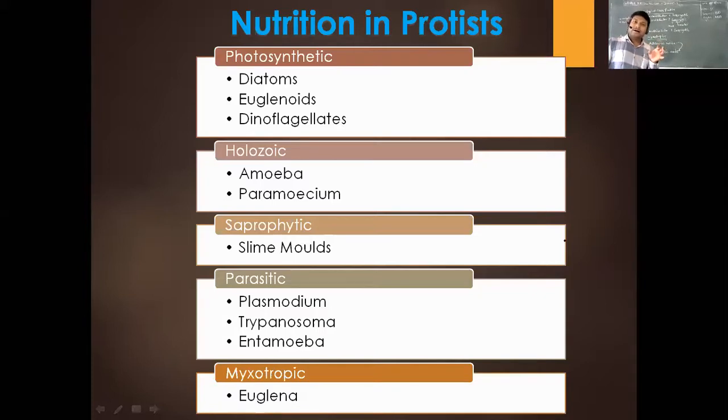Now that is something unique, and you see that in the case of Euglena. That is the reason why Euglena was difficult to place in any of the groups. Again, in the detailed class later in the NEET, I will tell you why Euglena was difficult to place in a particular group. So Euglena is both autotrophic as well as heterotrophic in its mode of nutrition. When the sunlight is available and the environment is all right, they can produce the food. At that point of time, they follow the autotrophic mode of nutrition. But when they do not have the sunlight, they shift to the heterotrophic mode of nutrition, and that is why it is called the mixotrophic mode of nutrition. Are you clear on this?